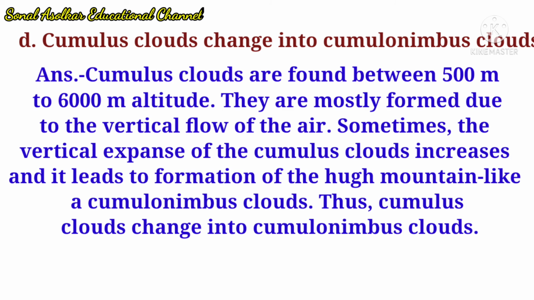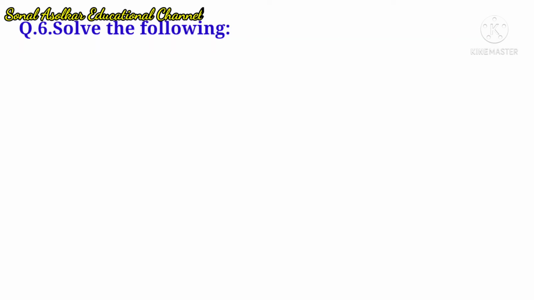Answer, cumulus clouds are found between 500 meter to 6000 meter altitude. They are mostly formed due to the vertical flow of the air. Sometimes the vertical expanse of the cumulus clouds increases and it leads to formation of the huge mountain like cumulonimbus clouds. Thus, cumulus clouds change into cumulonimbus clouds. Question number 6. Solve the following.